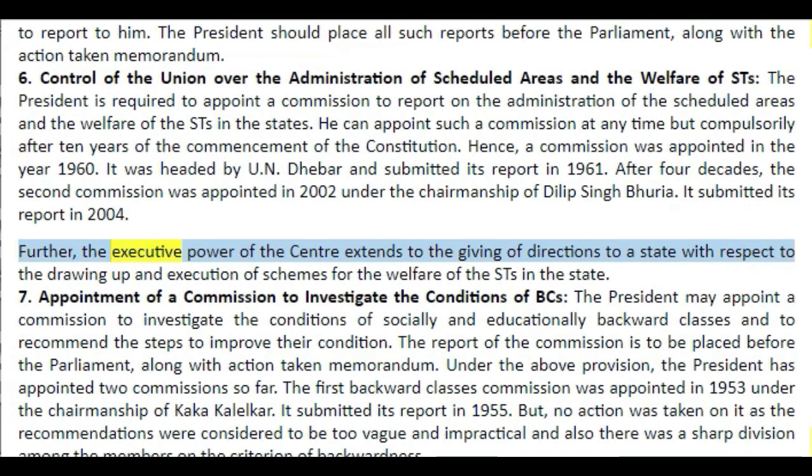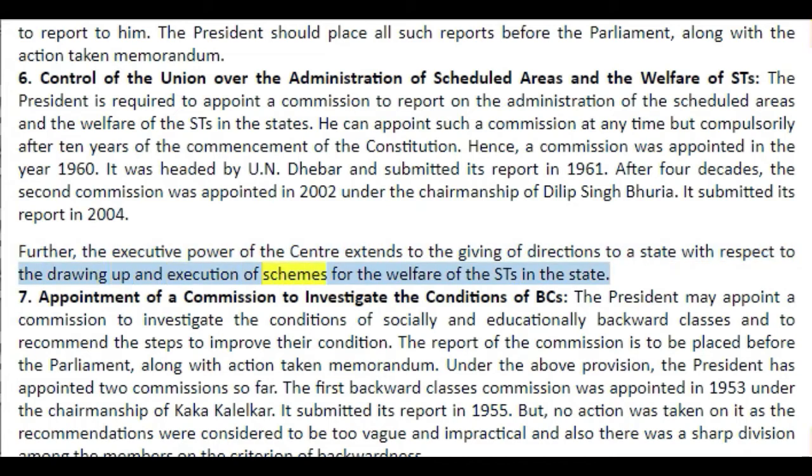Further, the executive power of the centre extends to the giving of directions to a state with respect to the drawing up and execution of schemes for the welfare of the STs in the state. 7. Appointment of a commission to investigate the conditions of BCs. The President may appoint a commission to investigate the conditions of socially and educationally backward classes and to recommend the steps to improve their condition. The report of the commission is to be placed before the Parliament, along with action taken memorandum.